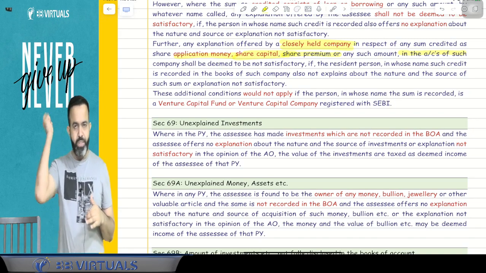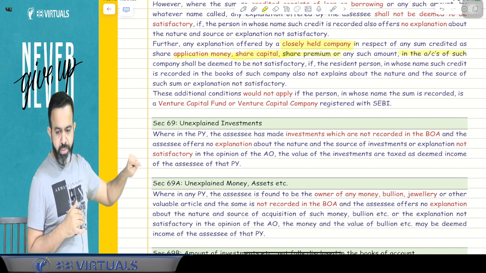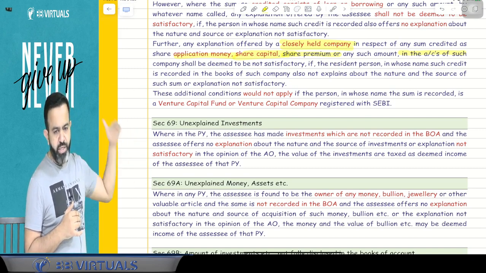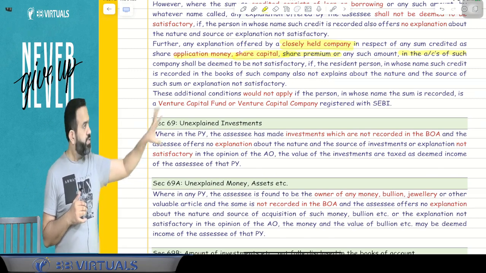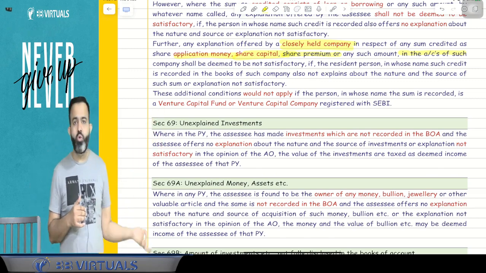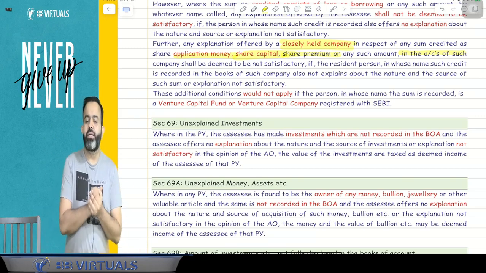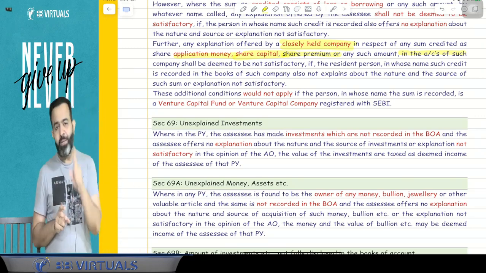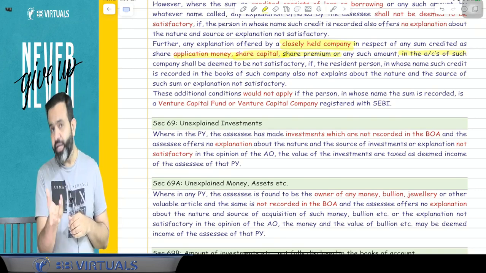So what I am saying, try to understand. Suppose any closely held company received any share application money, share premium or share capital from any resident person, and that person is not able to explain the source. Then it is assumed that the company is not able to explain the source and it will be treated as income in the hands of the company. Because what will happen? Suppose I have 5 crore rupees in cash, how do I convert it into white?